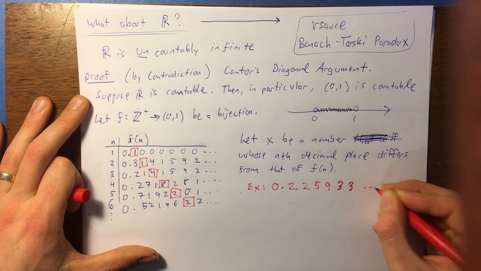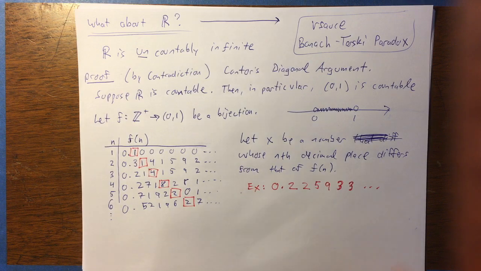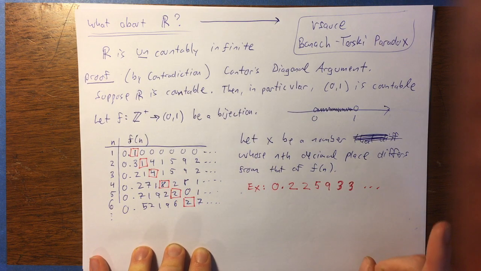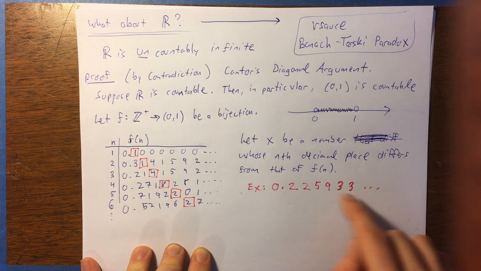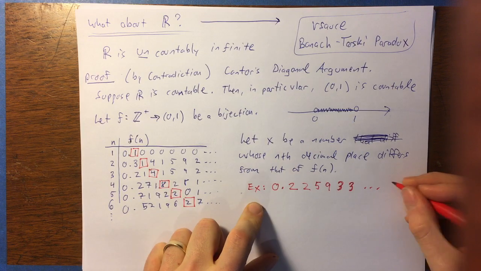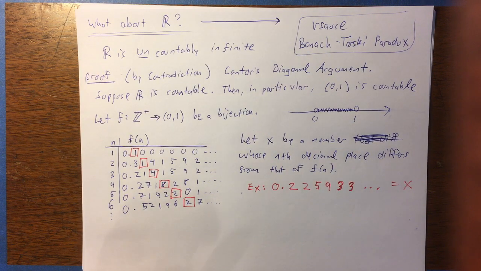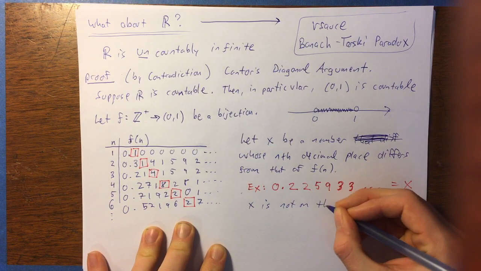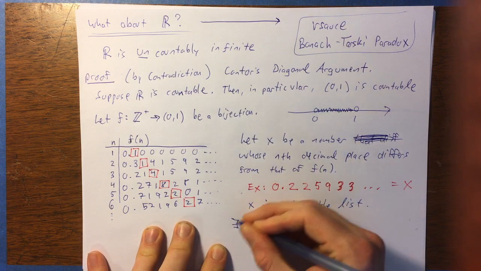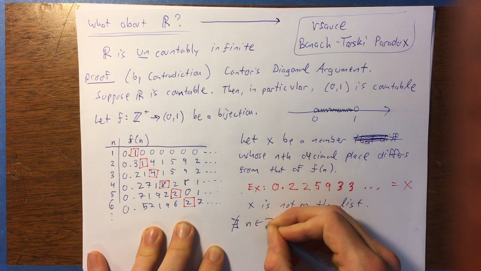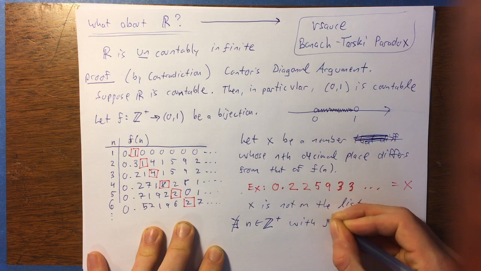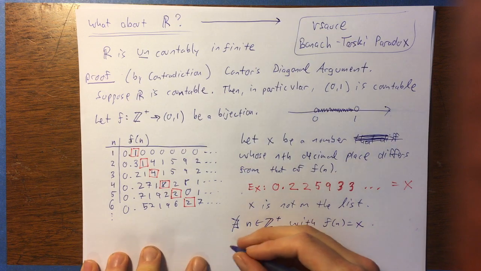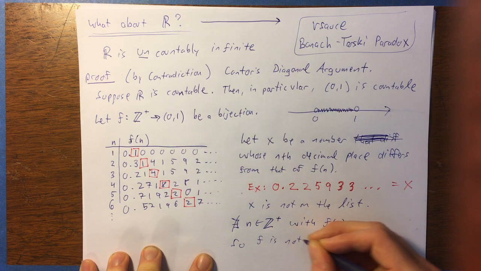And so this can just continue like this forever, and just as long as you make sure that this is different from each number in this list in at least one decimal place, it's guaranteed to be a number that is not on this list. So let's have that number be called x. And so what we've shown is that x is not on the list, right? So there does not exist a natural number n with f of n equal to x, right? Because it doesn't appear on this list. So f is not surjective.